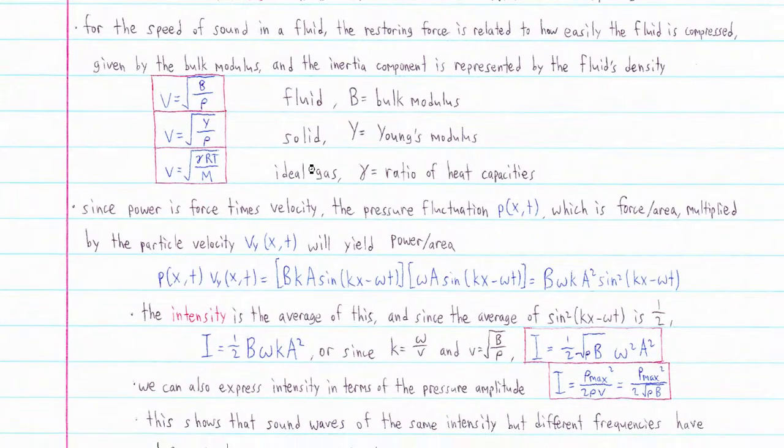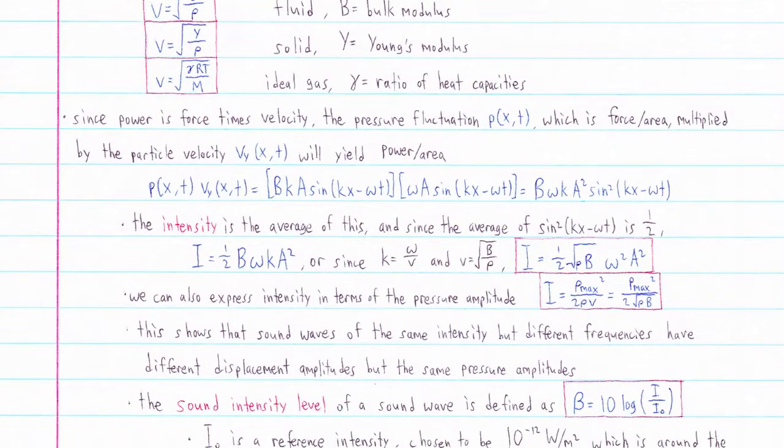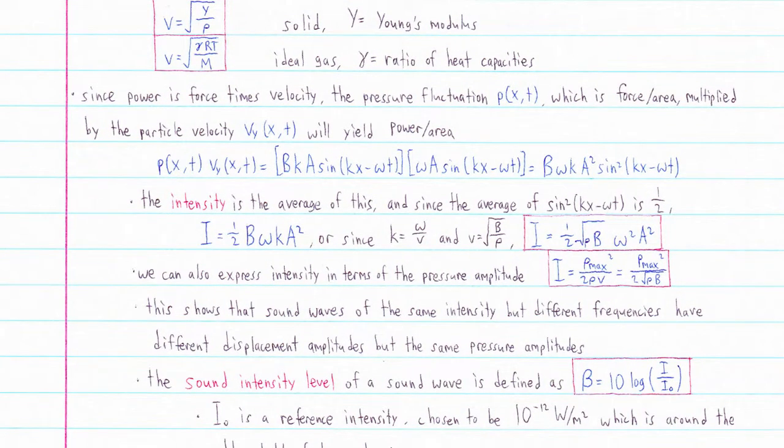So now we're going to look at the energy in these sound waves. So remember, for a mechanical wave, the intensity is the average power divided by the area that the wave is spread out over. So to find this equation for a sound wave, we can just take the equation we found for the pressure fluctuation times the equation for the velocity of the particles.